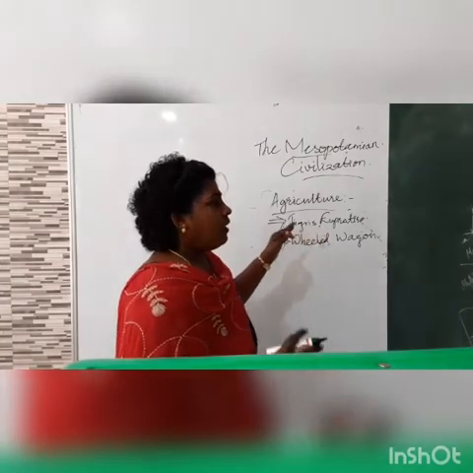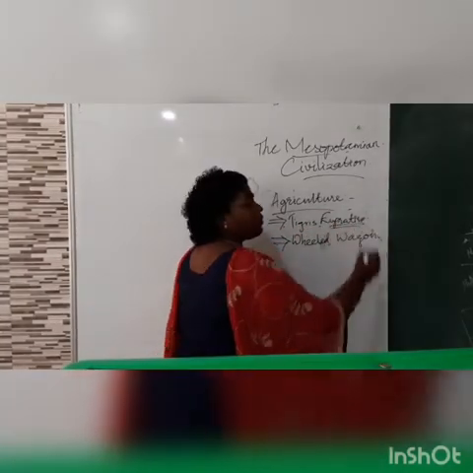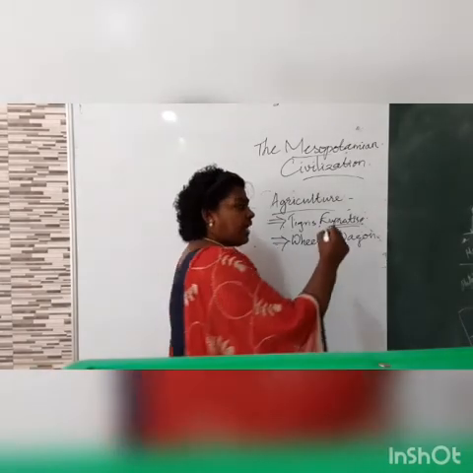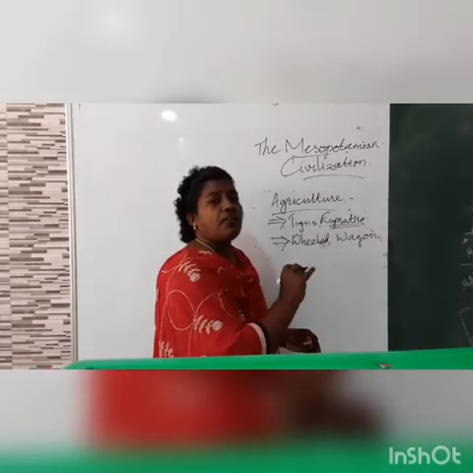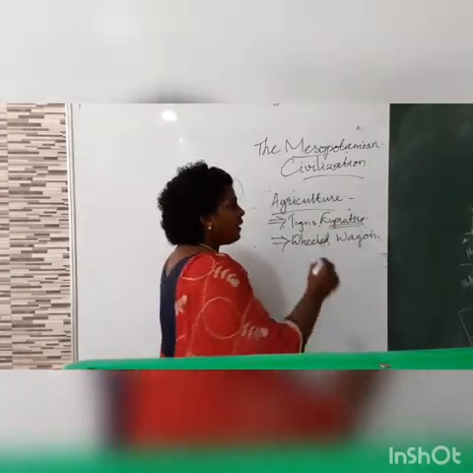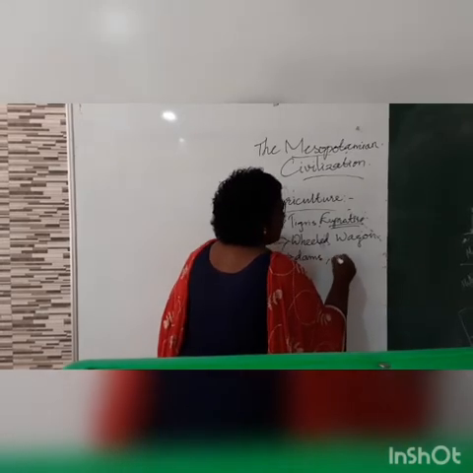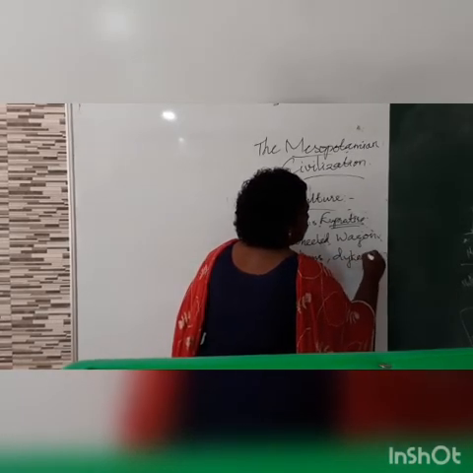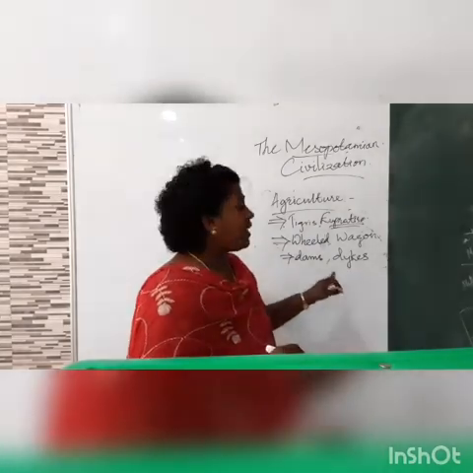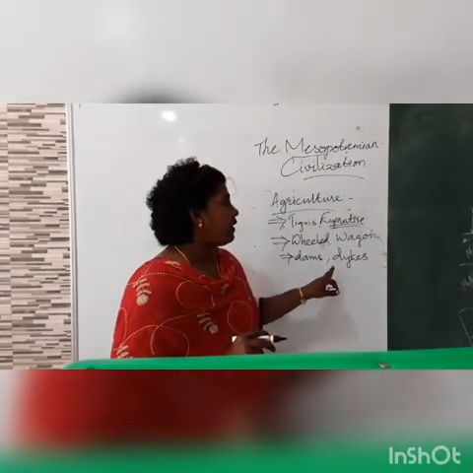Apart from that, since the Euphrates river changed its course, that caused floods, which affected the agricultural fields. So people constructed different dams and dikes to store water. They constructed dams, dikes and reservoirs to store water.